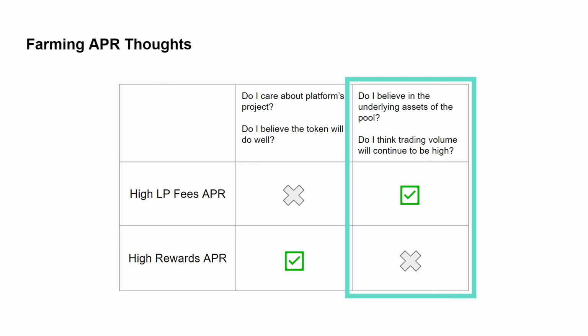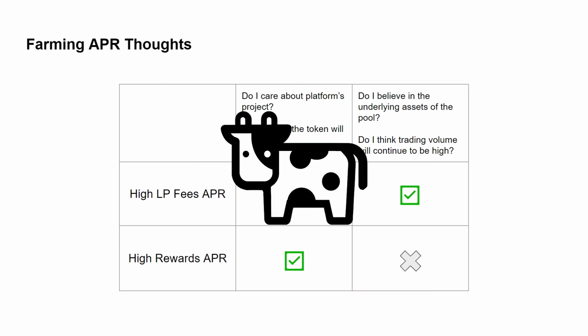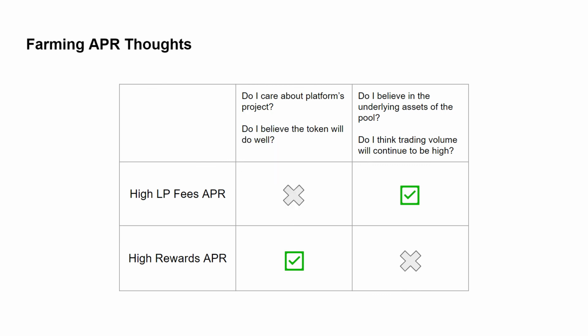What I like to do though is to use auto-compounding farms like Beefy Finance, because in their vaults, you always earn what you stake. That way I can kinda capture the high APRs even if I don't believe in the platform token, because Beefy automates the selling in the background to pay me in the underlying assets.